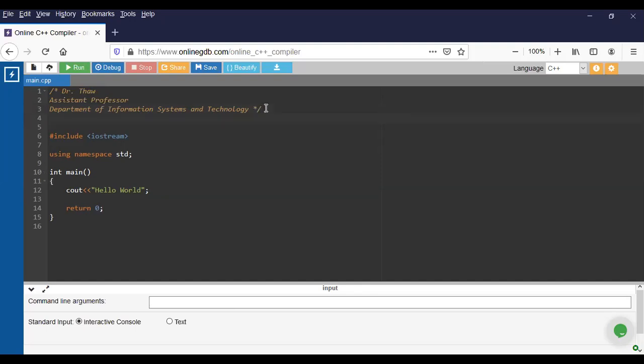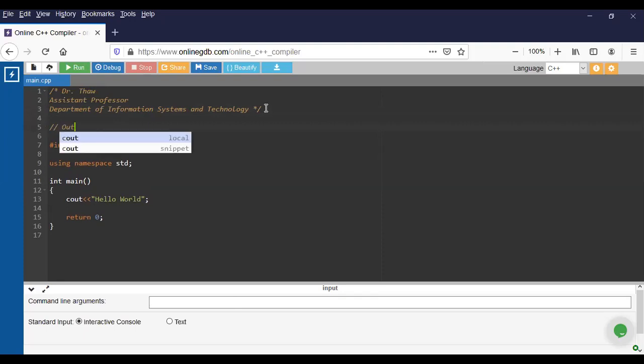There is another way to write, like this, //, and then I will say, I will talk about this subject. This subject is C++ programming, output statements. So this is a single line comment. When you run the program, it is not coming. This is also going to be ignored.